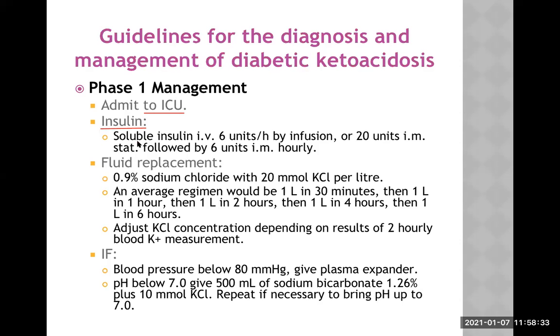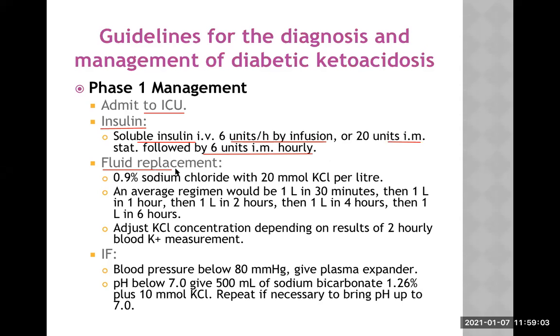So we have to give insulin from outside. That is usually soluble or regular insulin. It is given IV, 6 units per hour by infusion, or 20 units by intramuscular injection, followed by 6 units intramuscular hourly. You don't need to remember the dose, this is purely ICU type of care. You just know insulin is very important for the management.